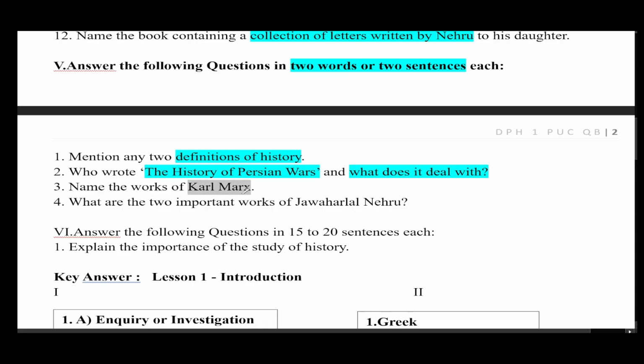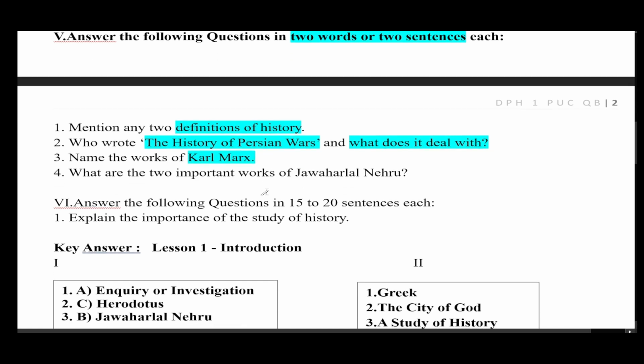Name the work of Karl Marx. Das Kapital and Communist Manifesto are the main works of Karl Marx. What are the 2 important works of Jawaharlal Nehru? One was Discovery of India and the other one was Glimpses of World History.